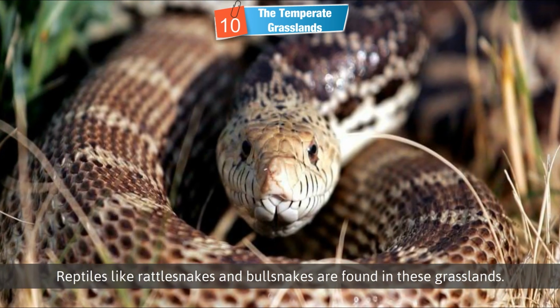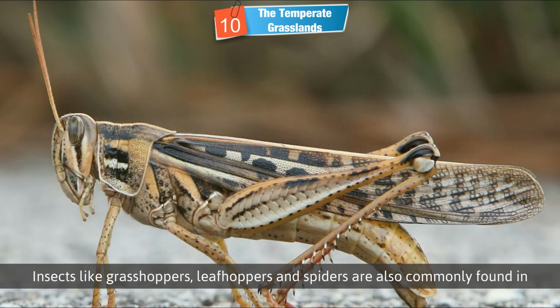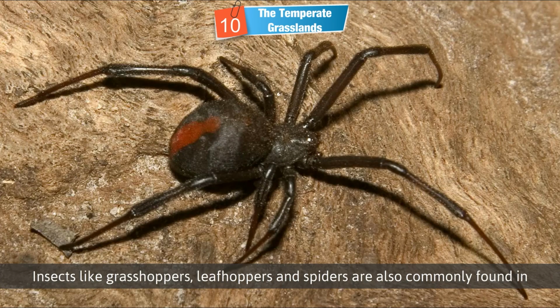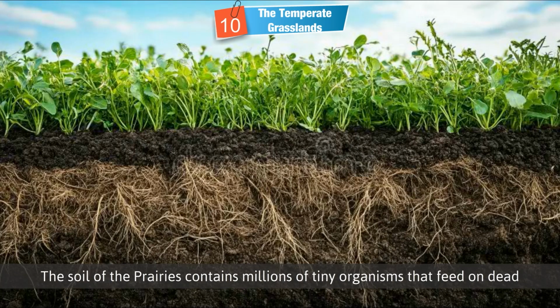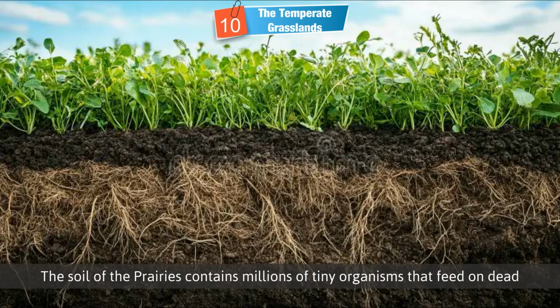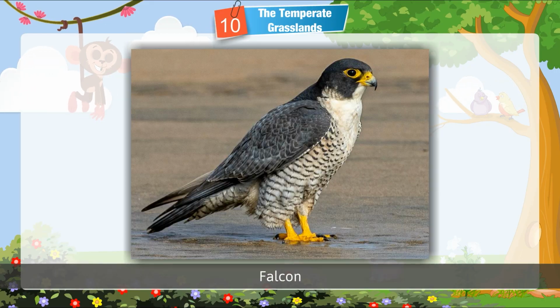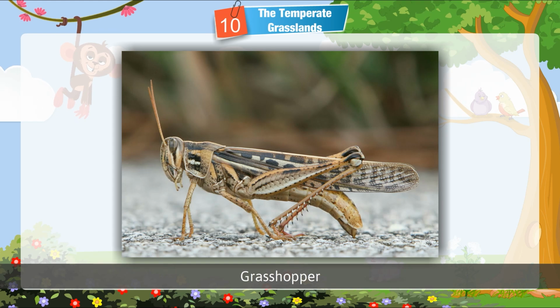Reptiles like rattlesnakes and bull snakes are found in these grasslands. Insects like grasshoppers, leafhoppers, and spiders are also commonly found in the prairies. The soil of the prairies contains billions of tiny organisms that feed on dead plants and animals. Bustard, falcon, eagle, rattlesnake, grasshopper.